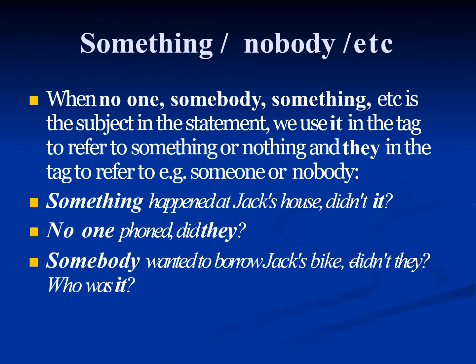Something, nobody, etc. When no one, somebody, something, etc. is the subject in the statement, we use "it" in the tag to refer to something or nothing, and "they" in the tag to refer to, for example, someone or nobody. Something happened at Jack's house, didn't it? No one phoned, did they? Somebody wanted to borrow Jack's bike, didn't they? Who was it?